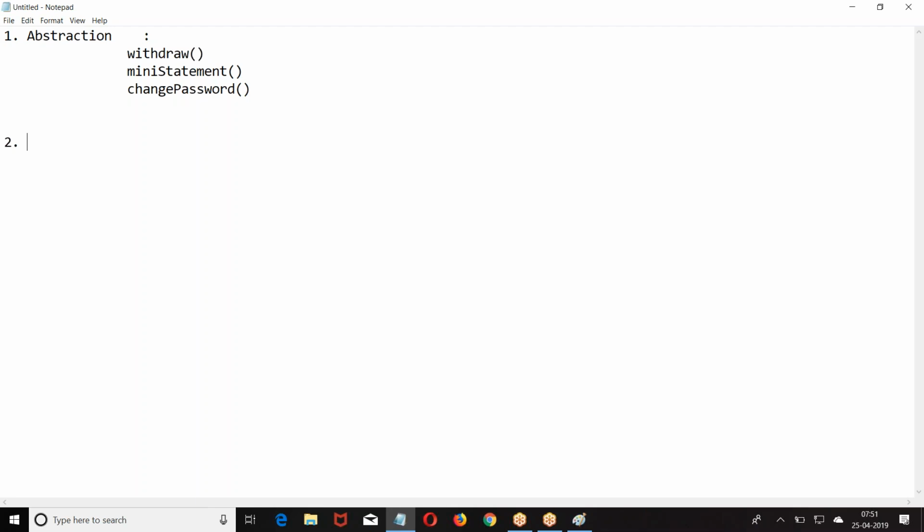Next, we have encapsulation. When I say encapsulation, the second concept, it means putting data and actions together and conveying how the actions are performed. Here I mentioned withdraw. How will the withdraw be performed? Withdraw means this is how they are going to perform it.